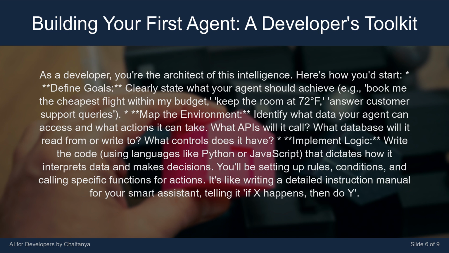What APIs will it call? What database will it read from or write to? What controls does it have? Implement logic. Write the code, using languages like Python or JavaScript, that dictates how it interprets data and makes decisions. You'll be setting up rules, conditions, and calling specific functions for actions. It's like writing a detailed instruction manual for your smart assistant, telling it, if X happens, then do Y.